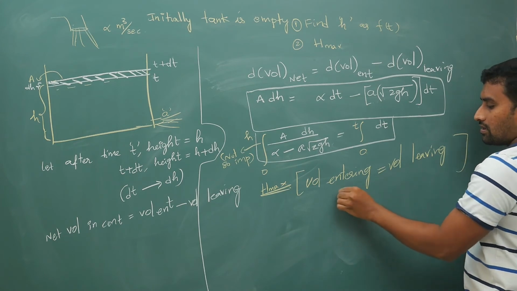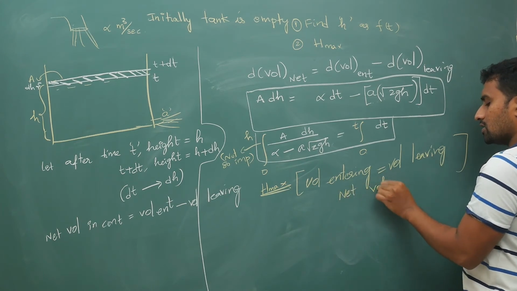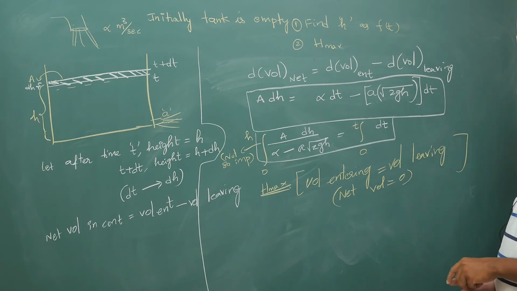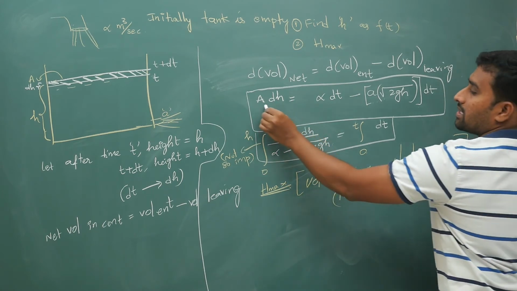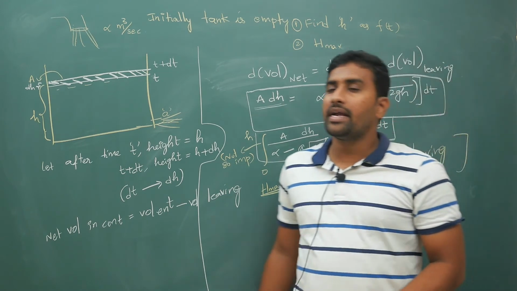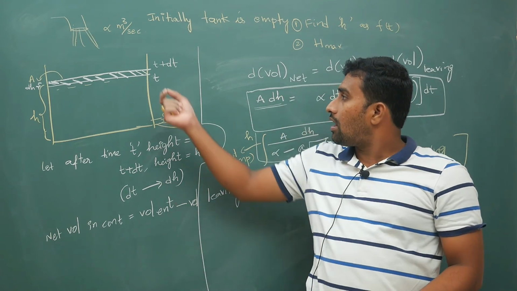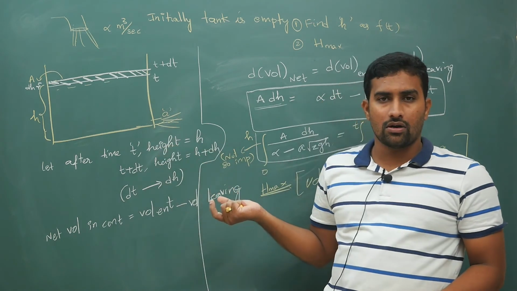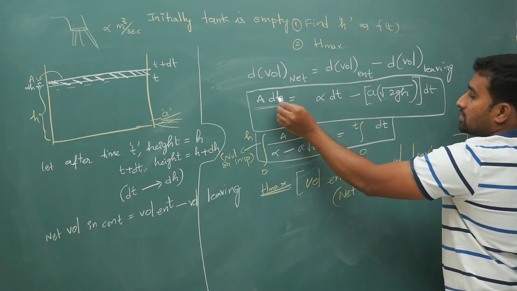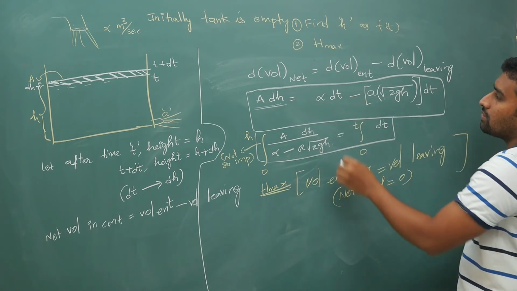Indirectly, your net volume in the container is 0. So that means this term is anyhow going to become 0, right? Because when maximum height is reached, how much is entering, that much will leave automatically. So volume entering is equal to volume leaving. So if this is 0, and dt also you take 0,